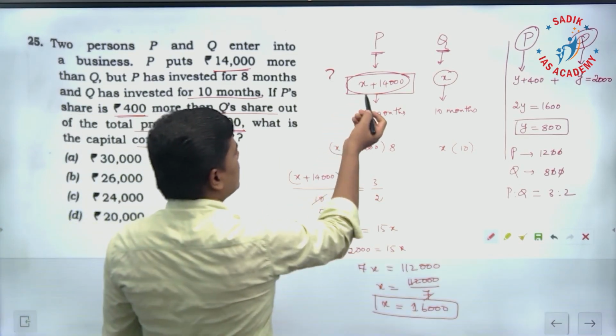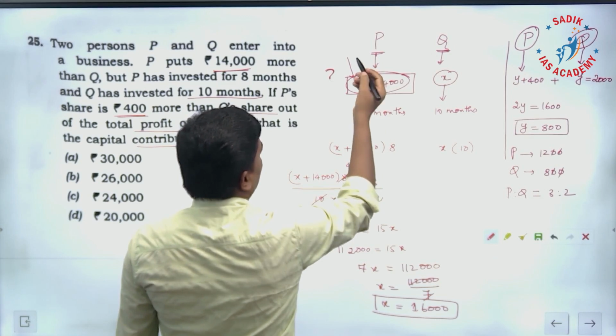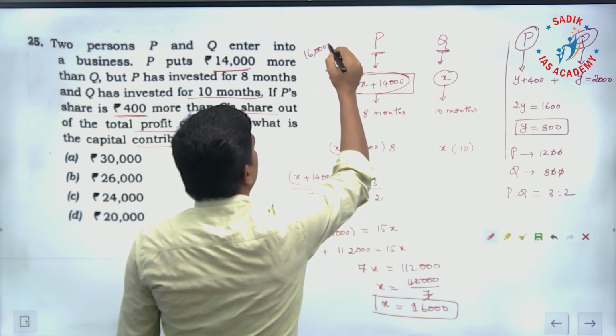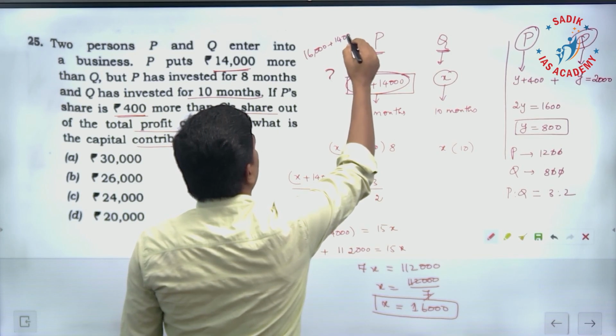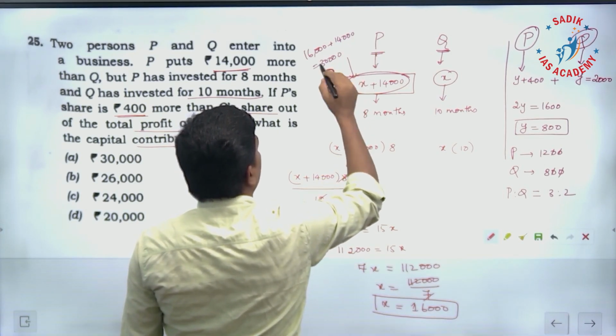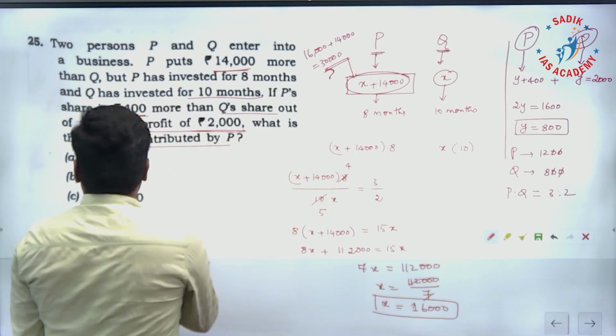X is 16,000, so what is P's capital contribution? 16,000 plus 14,000, it is going to be 30,000. That's it. This is the answer. So P's capital contribution is 30,000.